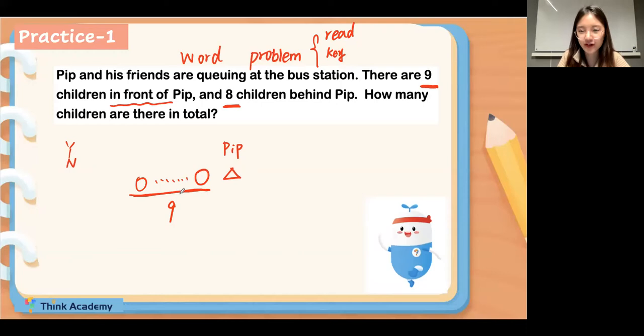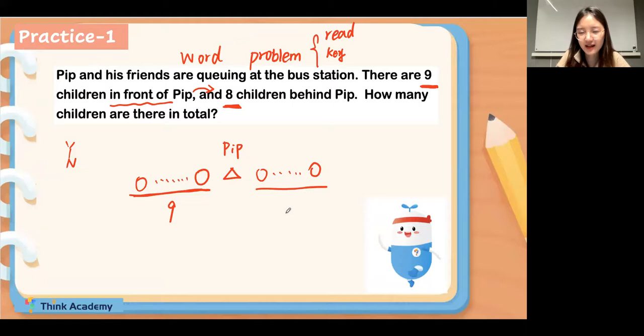Okay, very well done. Then let's move on. So there are also 8 children behind Pip. Okay, 8 more children. So my next question is, is Pip included in the 8 children? Y for yes and N for no. 8 behind Pip.